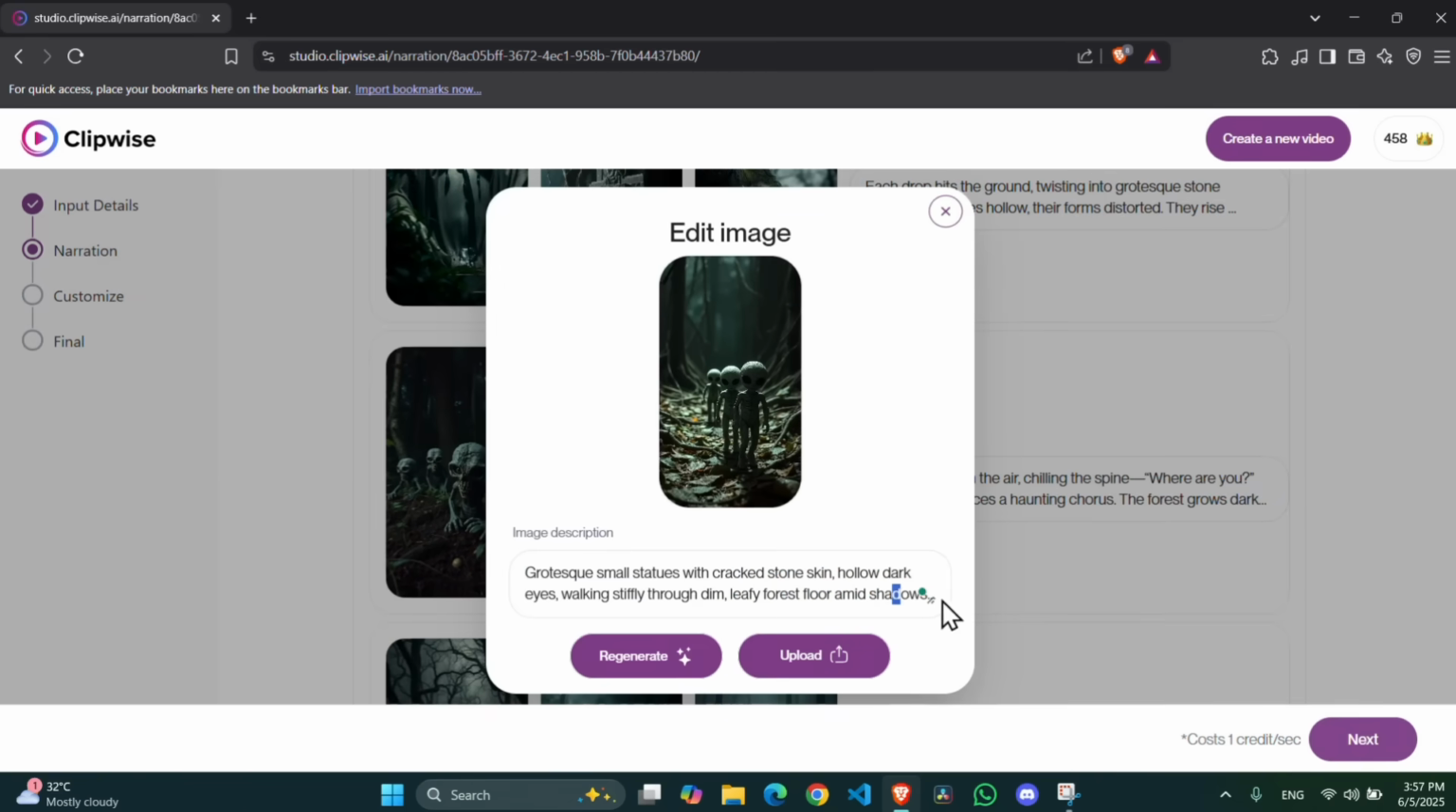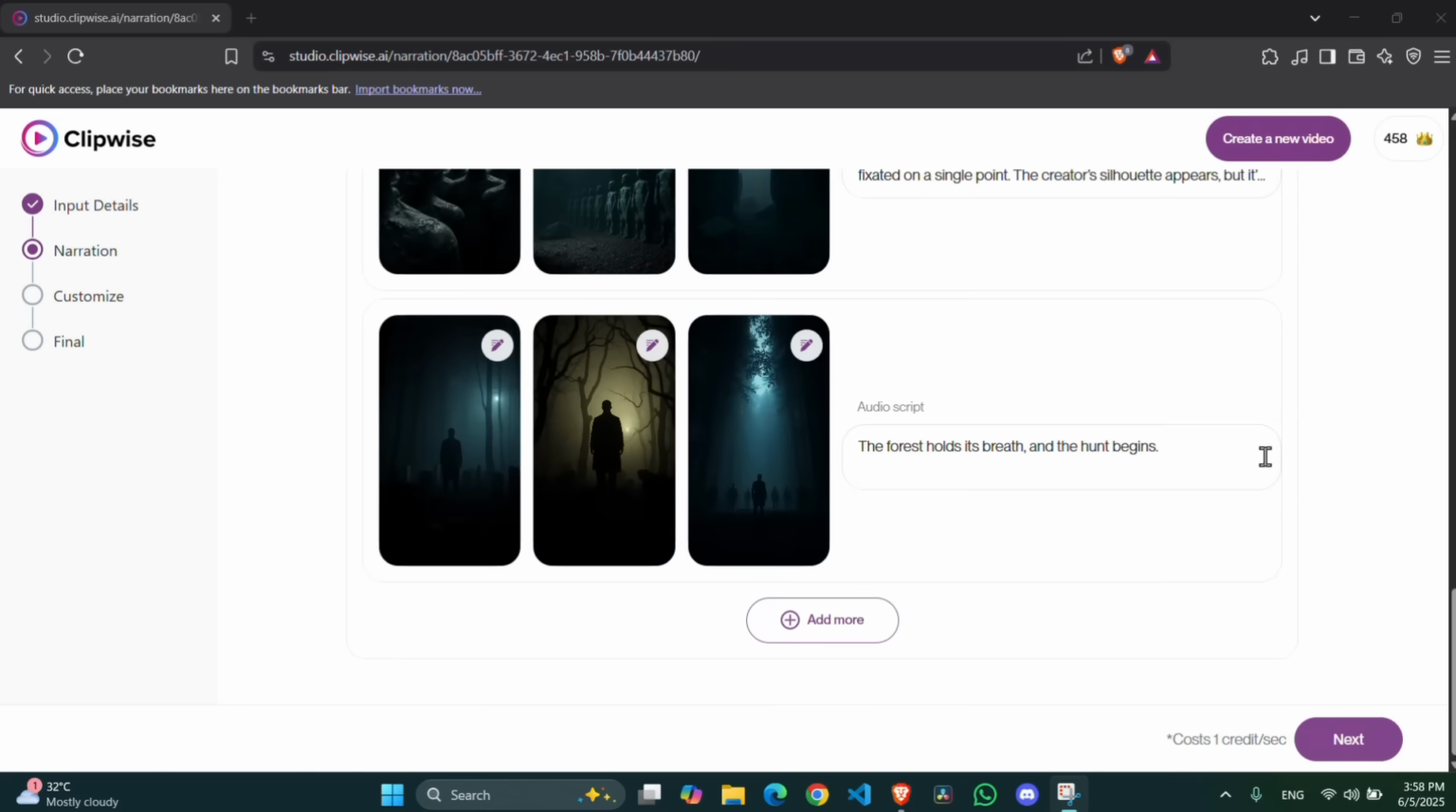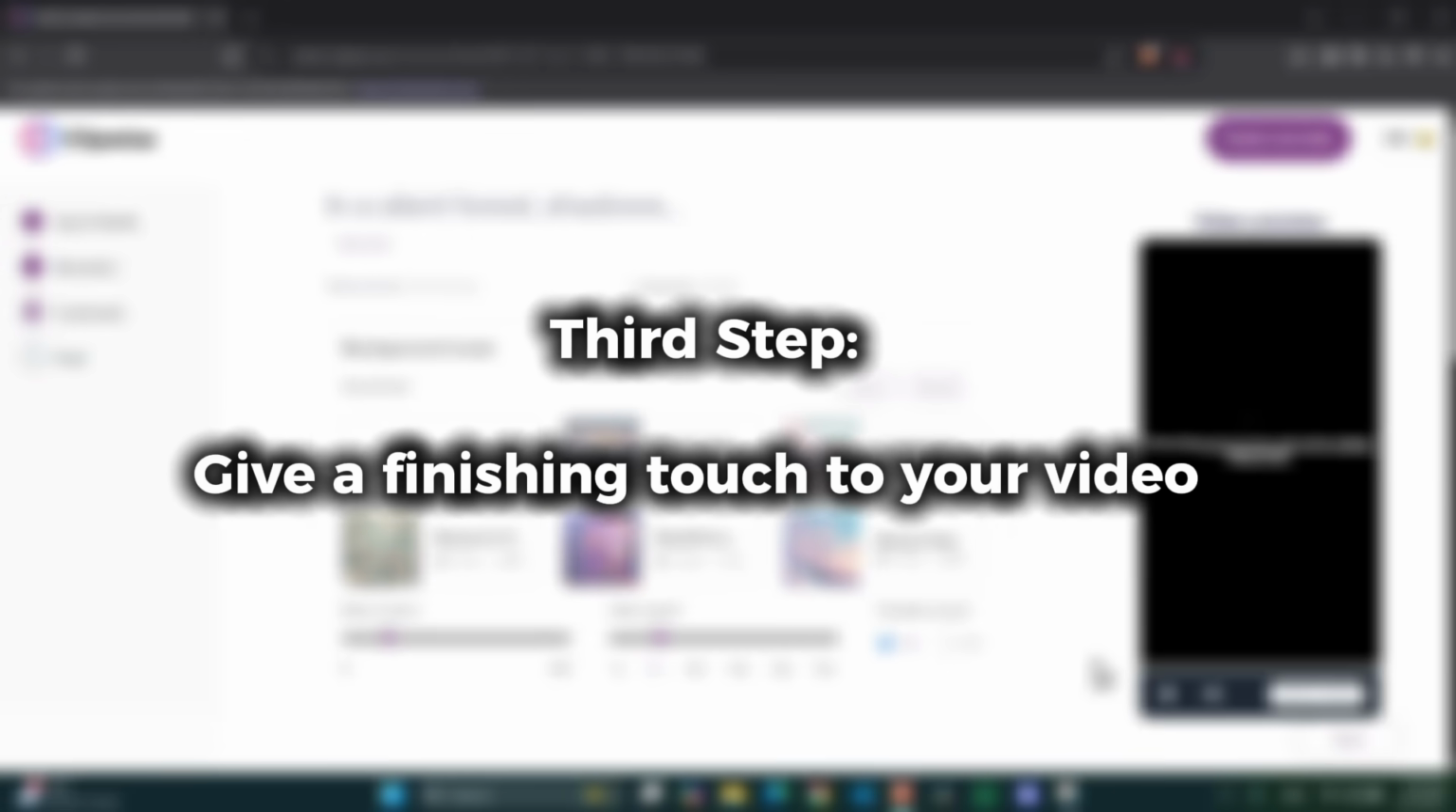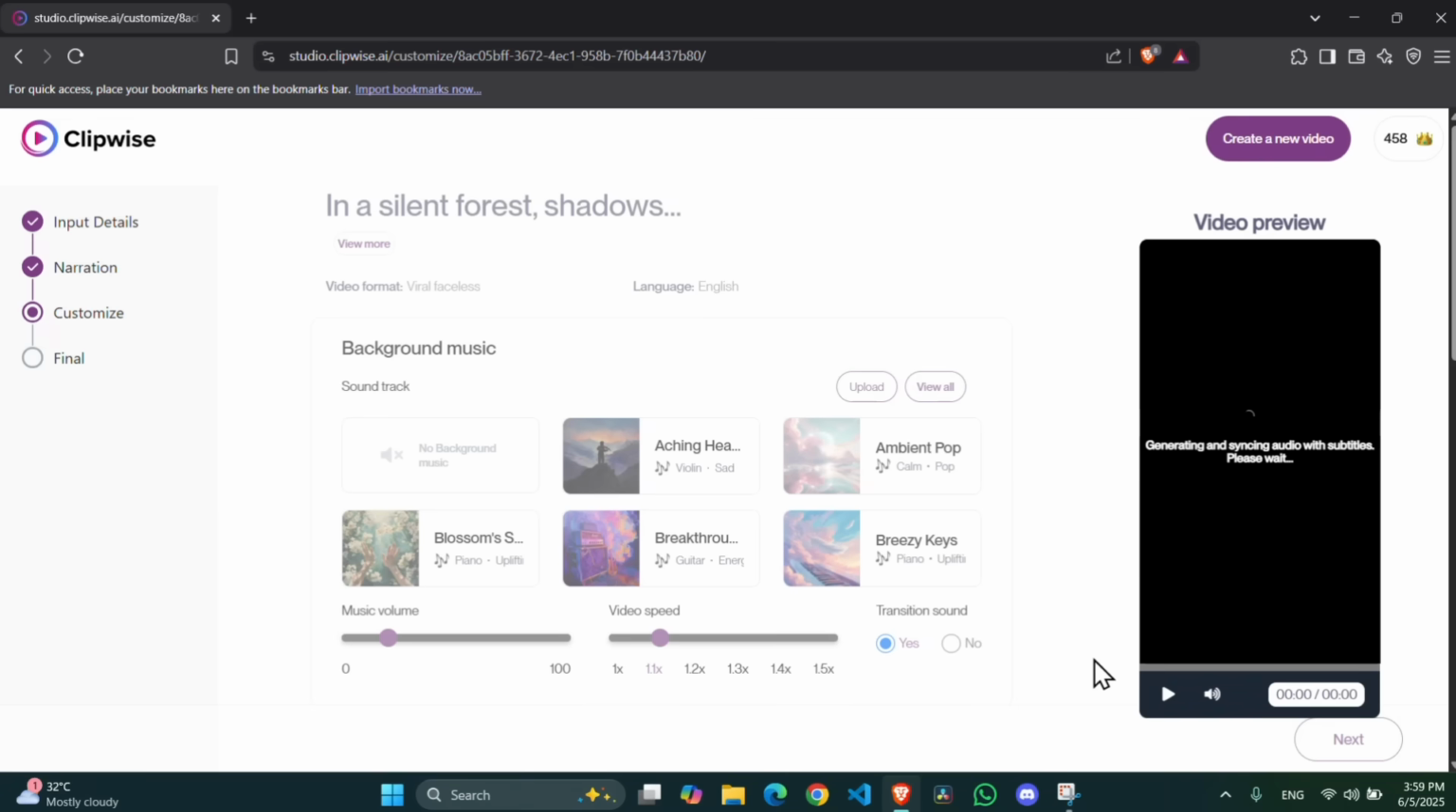Want a different image? Just tweak the image prompt and regenerate. Look at this amazing result. If customization is done, click Next. Third step, give the finishing touch to your video. Let's give a finishing touch to our video.